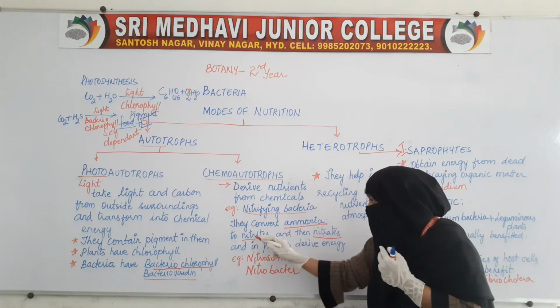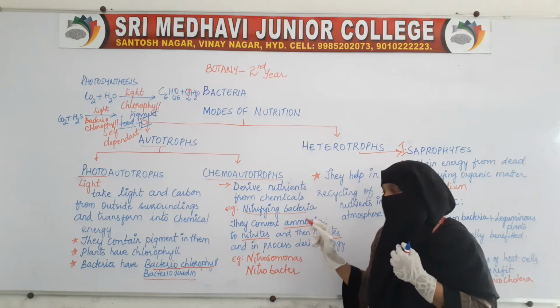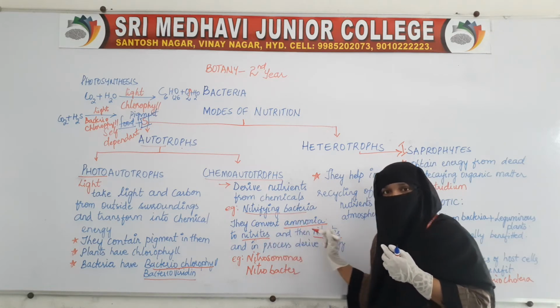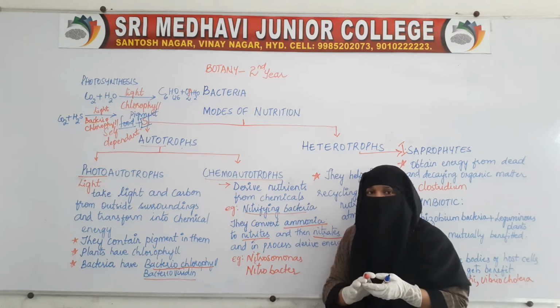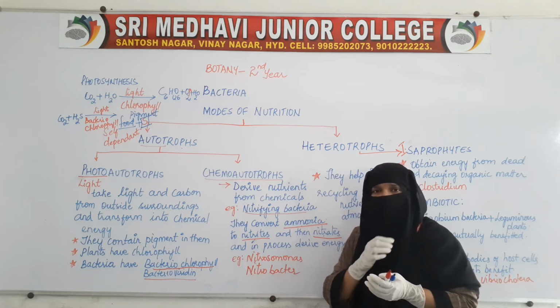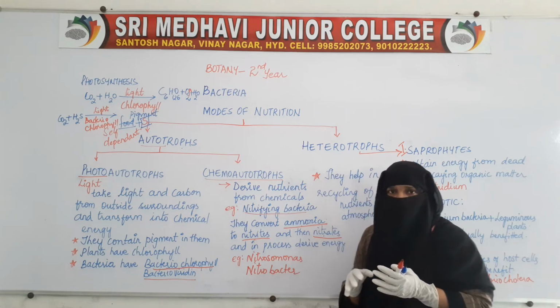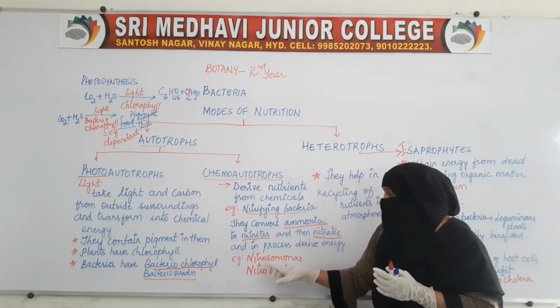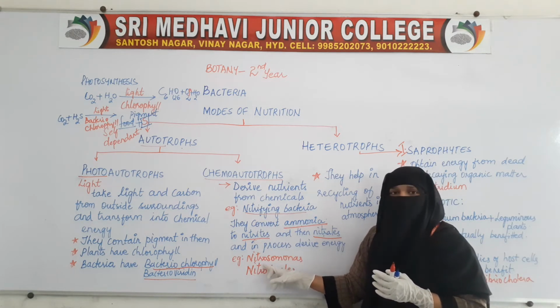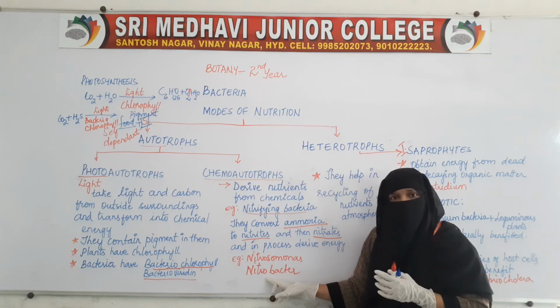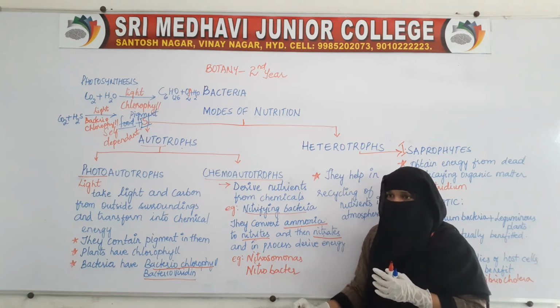During this process of conversion of ammonia to nitrites and nitrates, they will get the energy which is required for carrying out the various processes in them. Examples of nitrifying bacteria are Nitrosomonas and Nitrobacter.